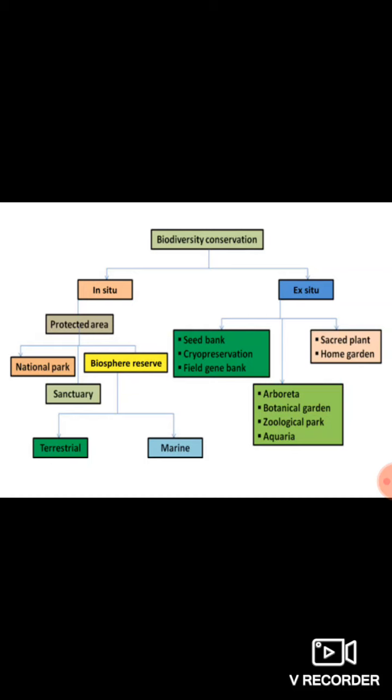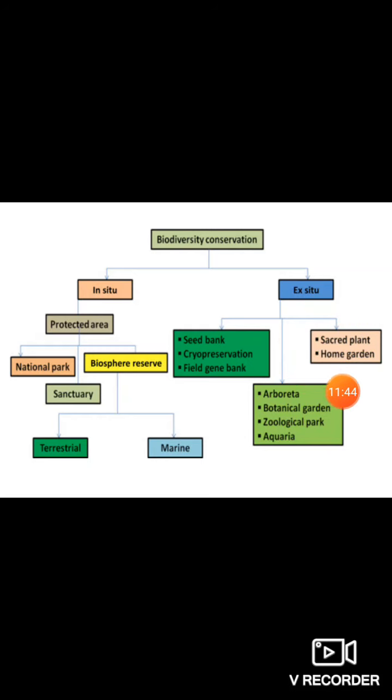Why are sacred plants and their maintenance mentioned as an ex situ biodiversity conservation method? It is because lots and lots of people believe in religion, and if not for the environment, at least in the name of religion, a tree gets protected, right? If a tree is protected in the name of religion, that is the best method by which you can conserve biodiversity. Same is the case with home gardens. I think all of you know about rooftop gardening and so many such new concepts that are coming up right now.